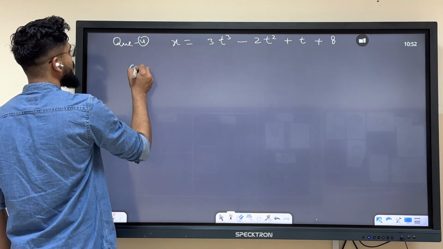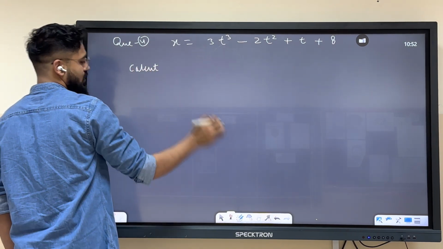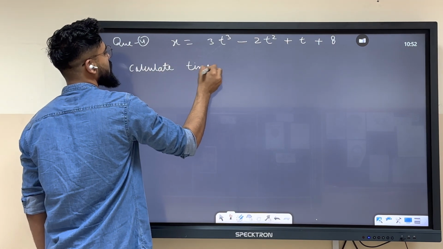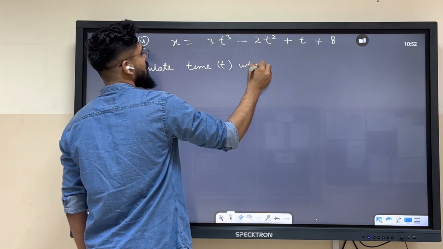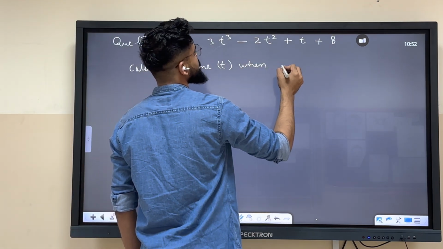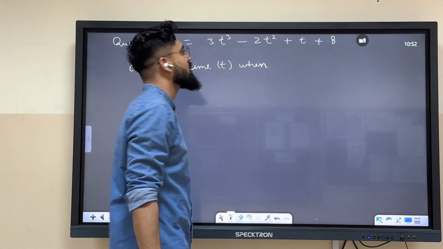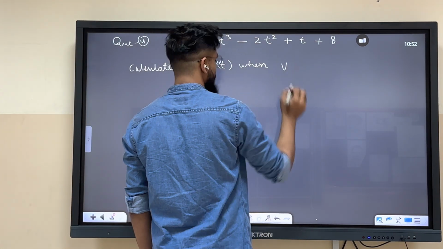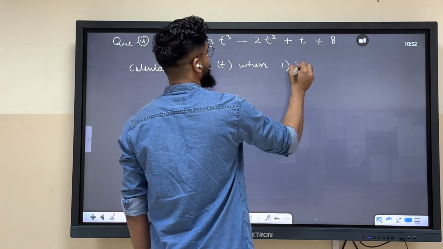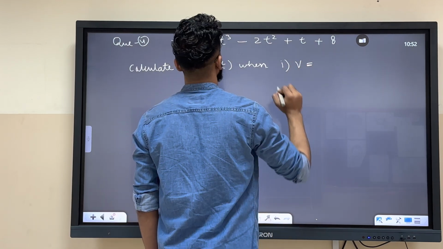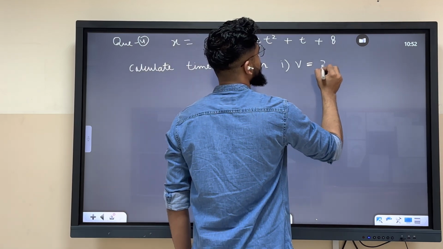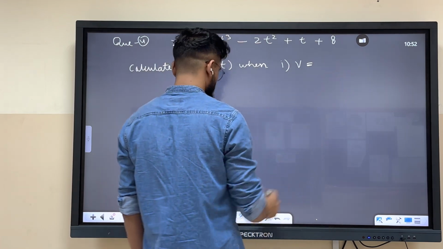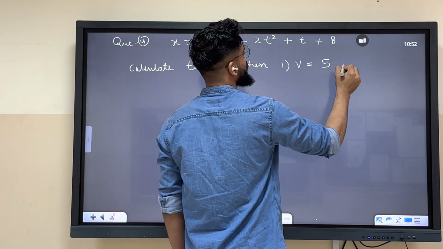So now calculate time t when velocity over here is, let's calculate, 5 meter per second.